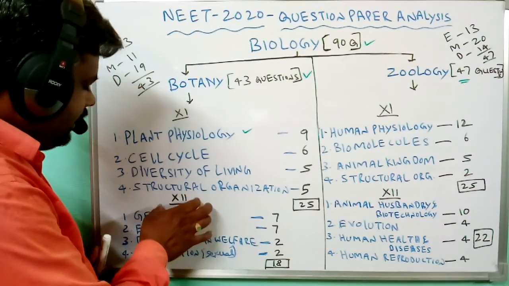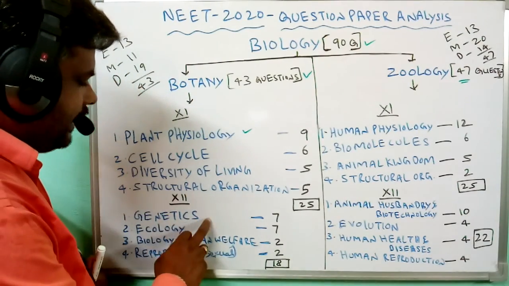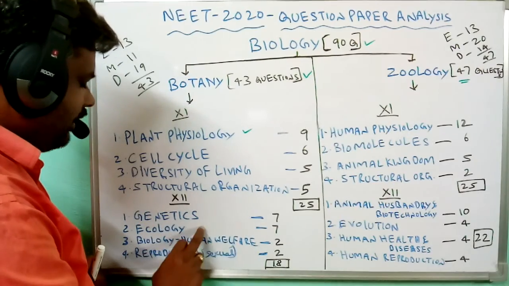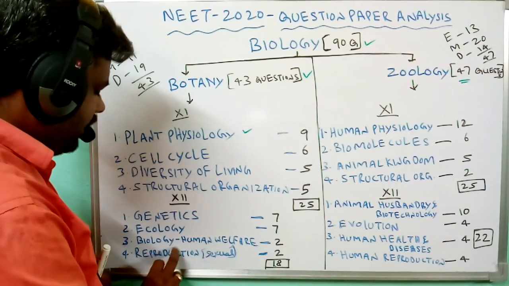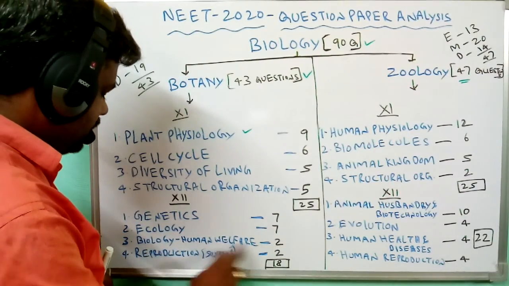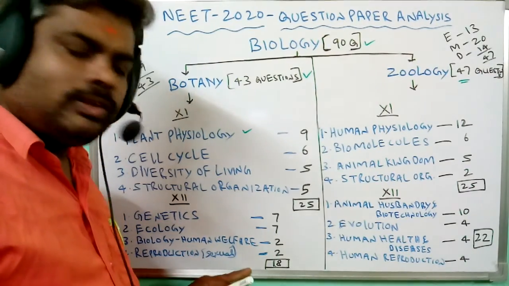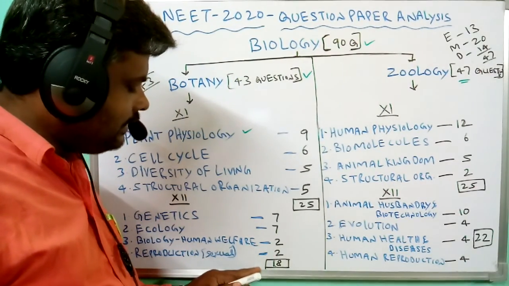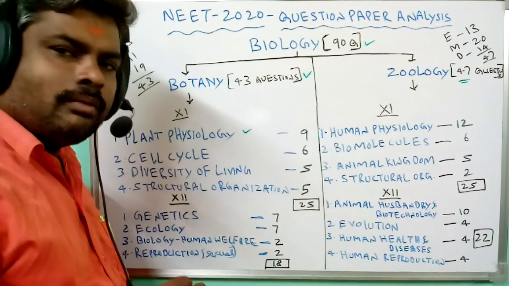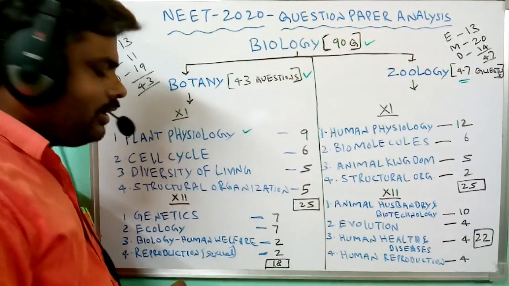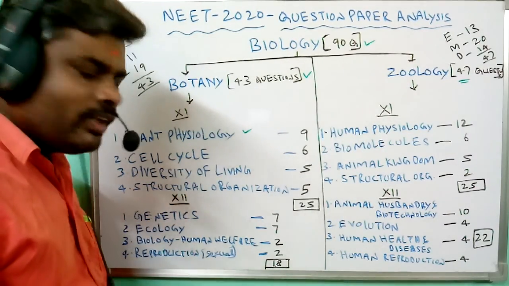Next, in the class 12 syllabus, genetics has 7 questions, ecology has 7 questions, biology in human welfare has 2 questions, and sexual reproduction in plants also has 2 questions. So the total questions in this section is 18. The class 12 syllabus is covered with only 18 questions.